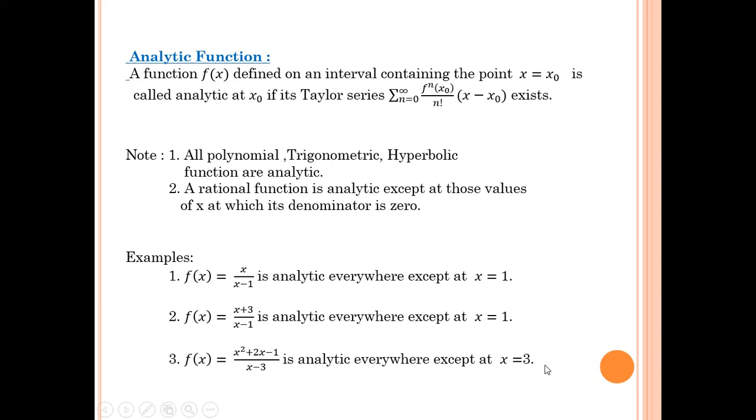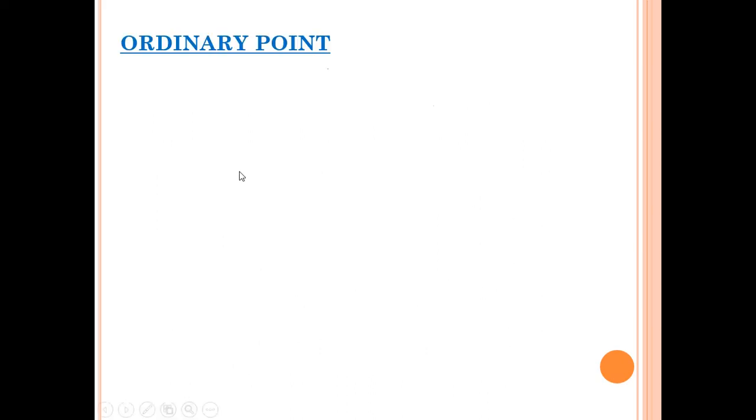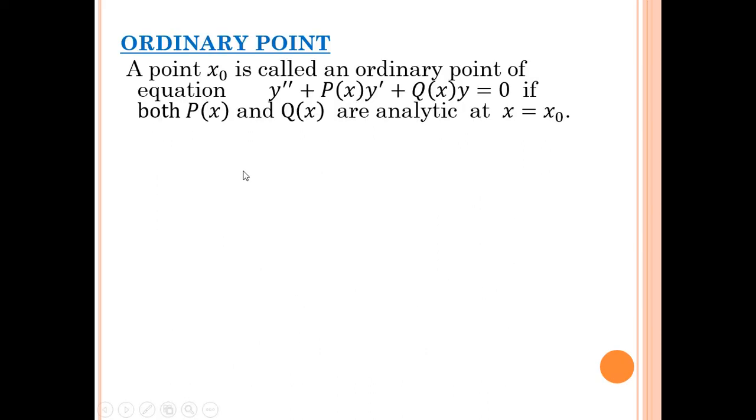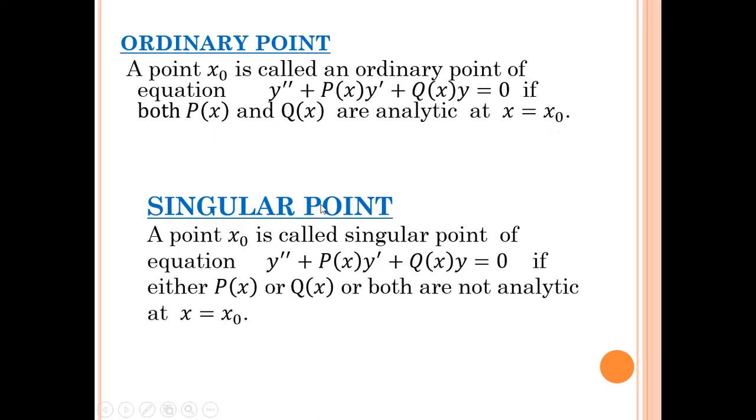In short, for analyticity we have to find the denominator, and when the denominator becomes 0, at that point the given function is not analytic. Ordinary point: a point x0 is called an ordinary point of the equation y double dash plus p of x y dash plus q of x y equal to 0 if both p of x and q of x are analytic at x equal to x0. Singular point: a point which is not an ordinary point is called a singular point.